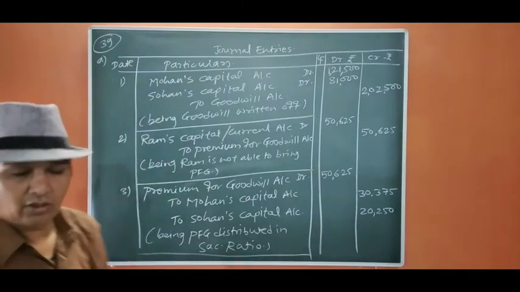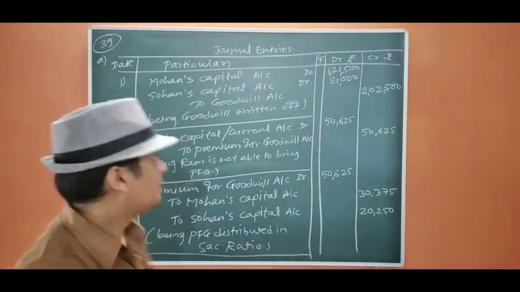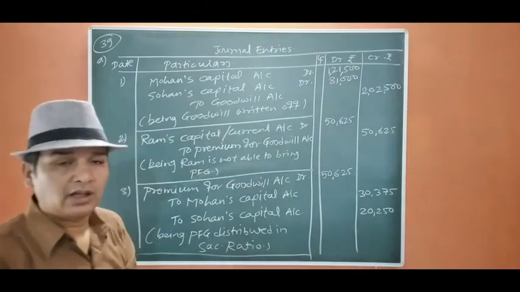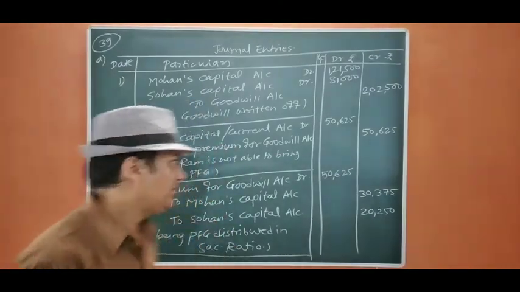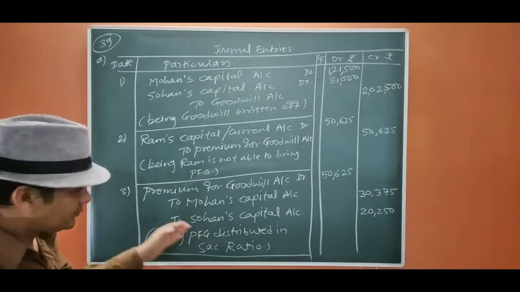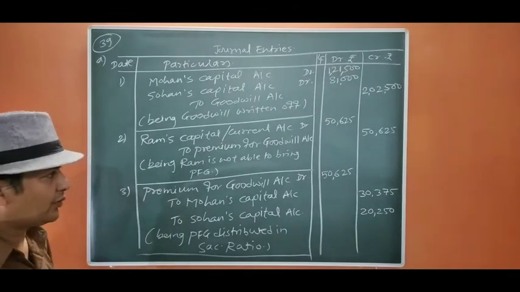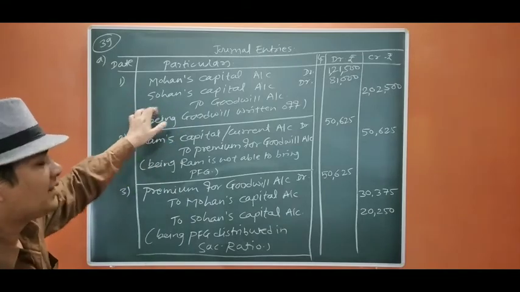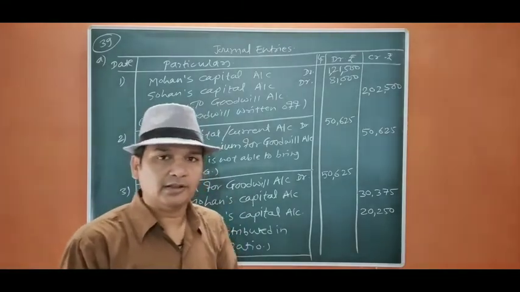Now, in all the remaining cases, we are just going to change the amount of the first entry because everything else remains the same. Ram's share of goodwill remains the same and the premium for goodwill distribution remains the same. Just what is changing is the goodwill appearing in the books.